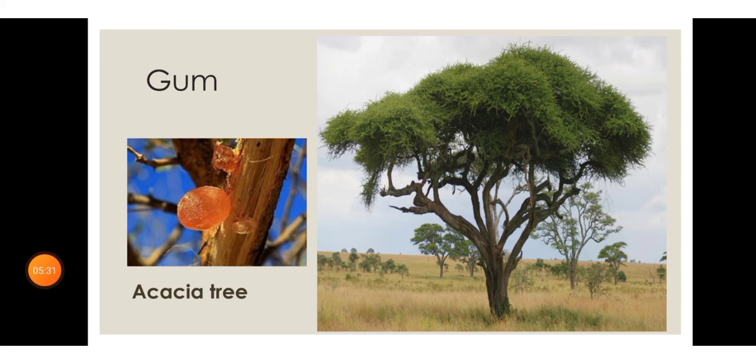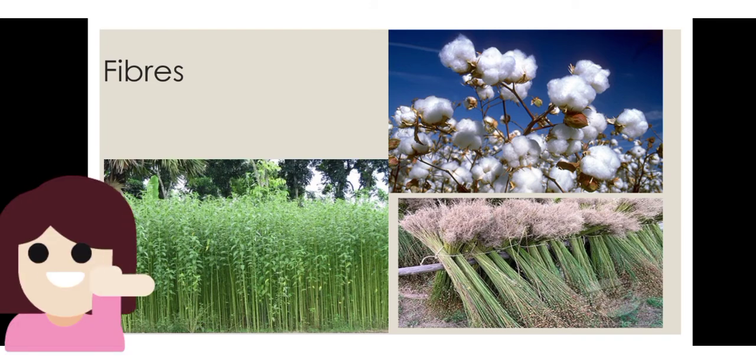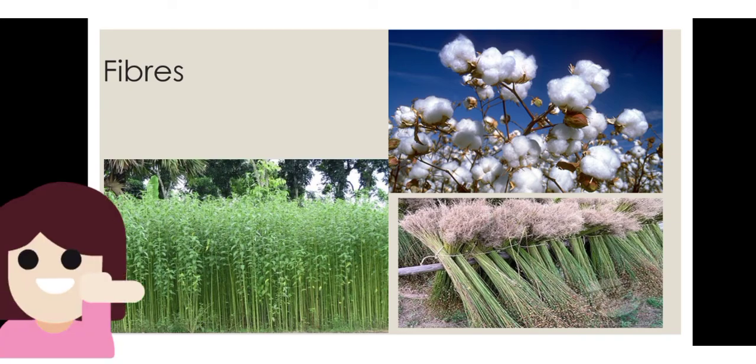The acacia tree gives us gum. Gum also plays an important role. We get fibers from plants. Fibers like cotton are very famous in Maharashtra. Fibers like jute and hemp, we get these fibers from plants.